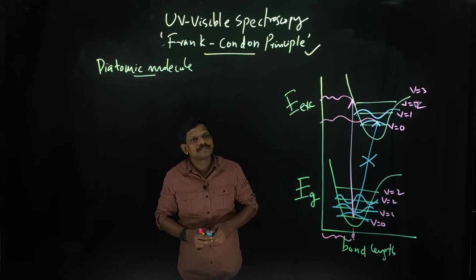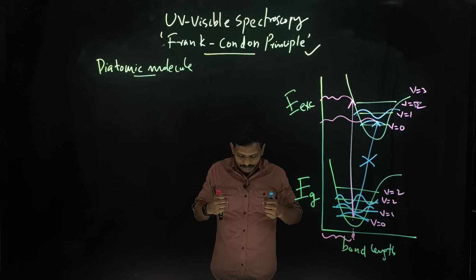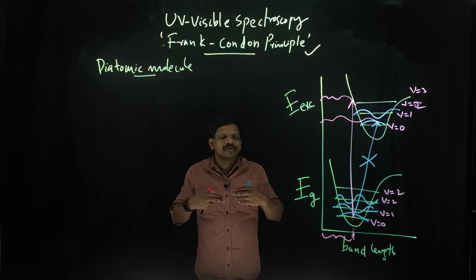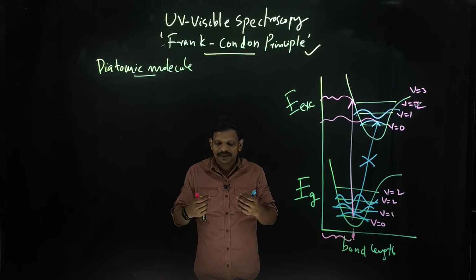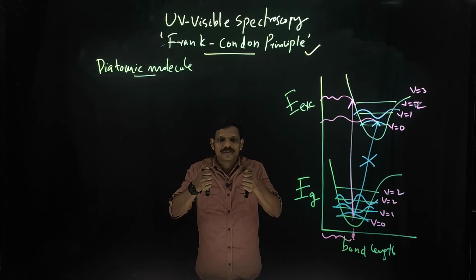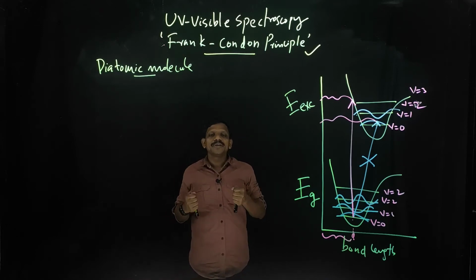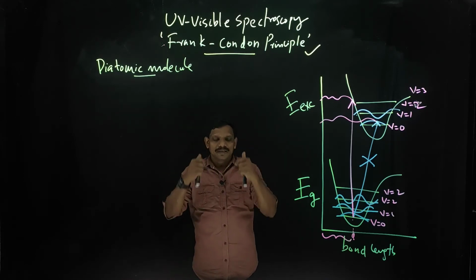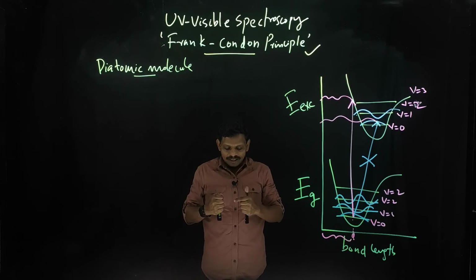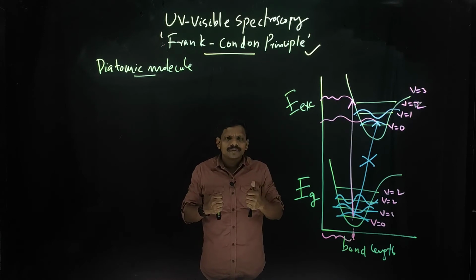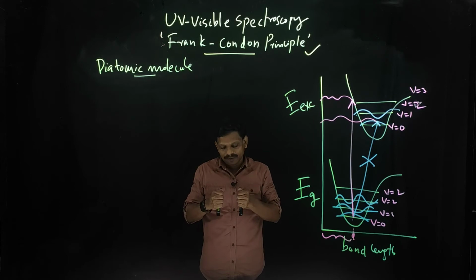So the Franck-Condon principle is saying that the electronic transition is very fast. Electrons are very light compared to the nucleus. So in the case of a diatomic molecule, the nucleus is very heavy compared to the electron. That means the electronic transition is taking place many times compared to one vibrational change.